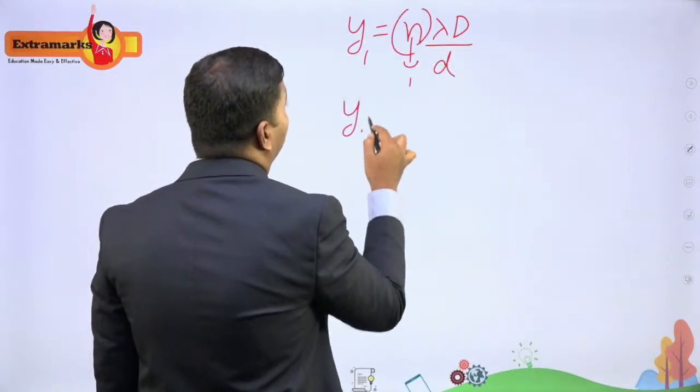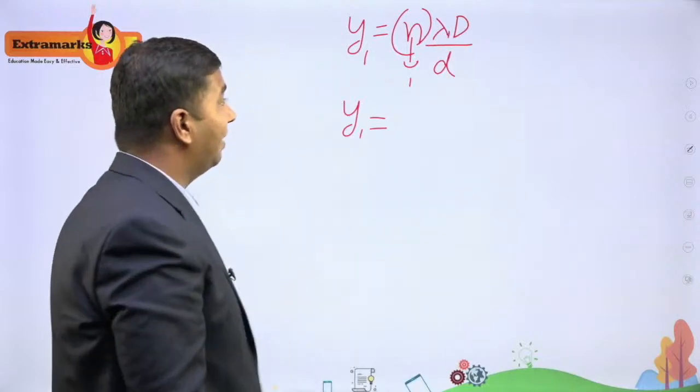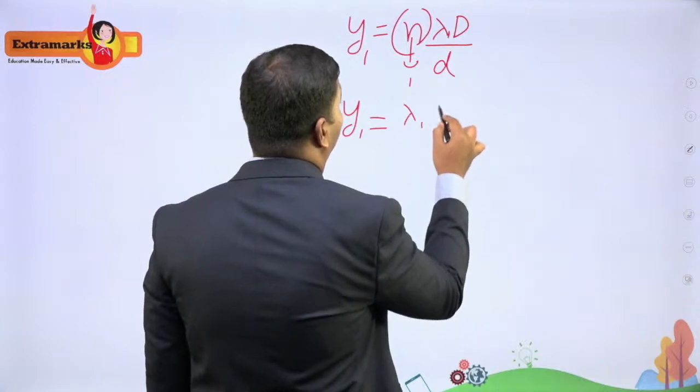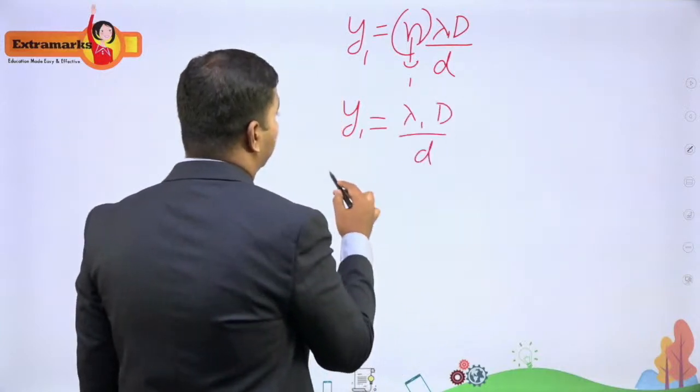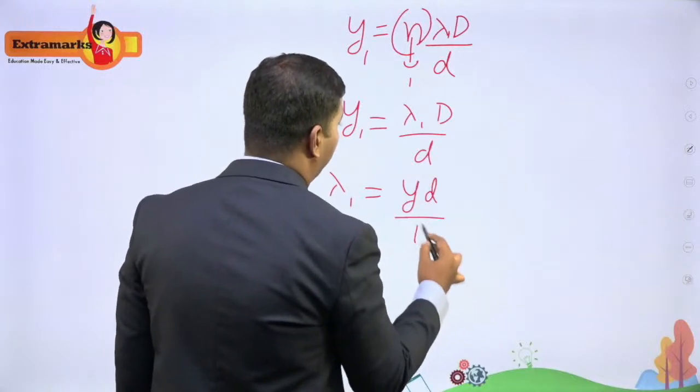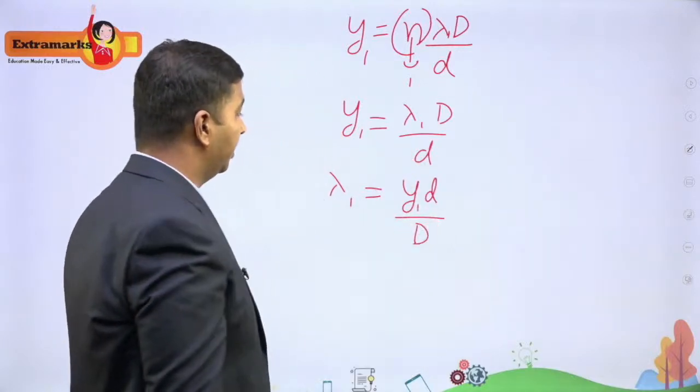So y1, let me call lambda 1 the wavelength of the red light. So y1 is equal to lambda 1 D divided by d. So lambda 1 is equal to y1 d divided by capital D.